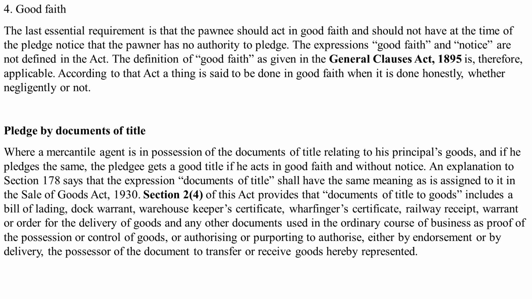The fourth condition is that of good faith. The last essential requirement is that the pawnee should act in good faith and should not have at the time of the pledge notice that the pawnor has no authority to pledge. The expressions good faith and notice are not defined in the Act. The definition of good faith, as given in the General Clauses Act of 1897, is therefore applicable. And according to that Act, a thing is said to be done in good faith when it is done honestly, whether negligently or not. Now, talking about pledge by documents of title.